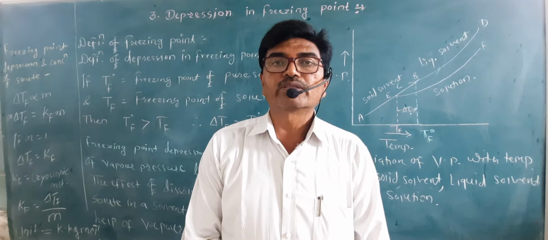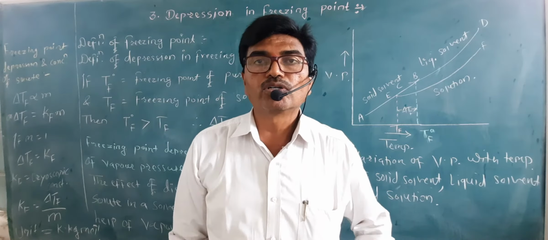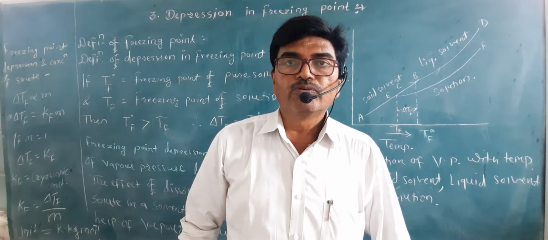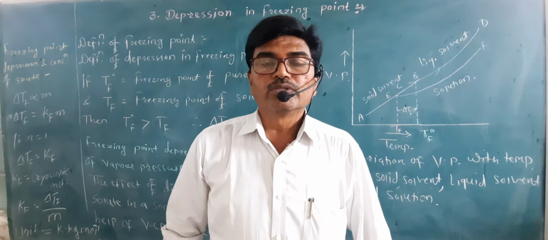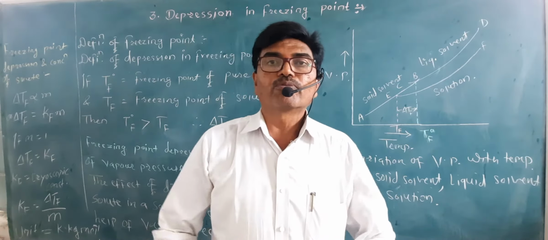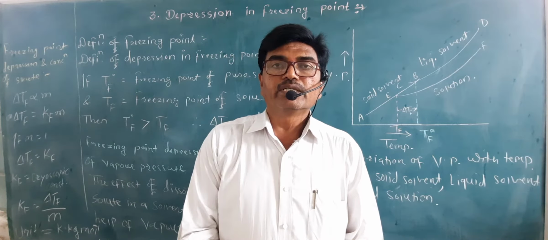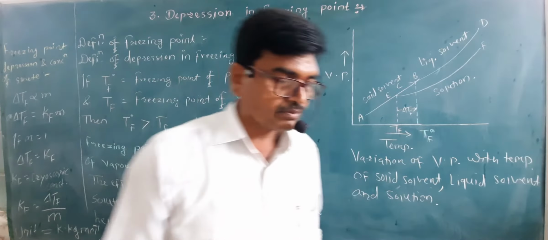This is video number 13 based on topic solutions. In this video, we are going to learn the third colligative property, that is the depression in freezing point.